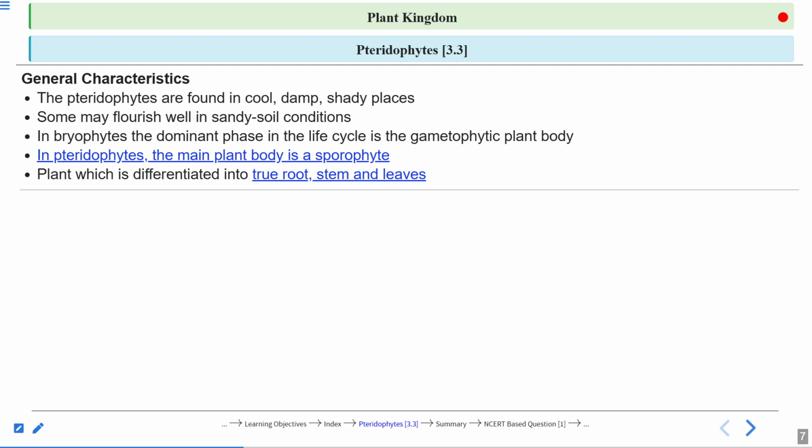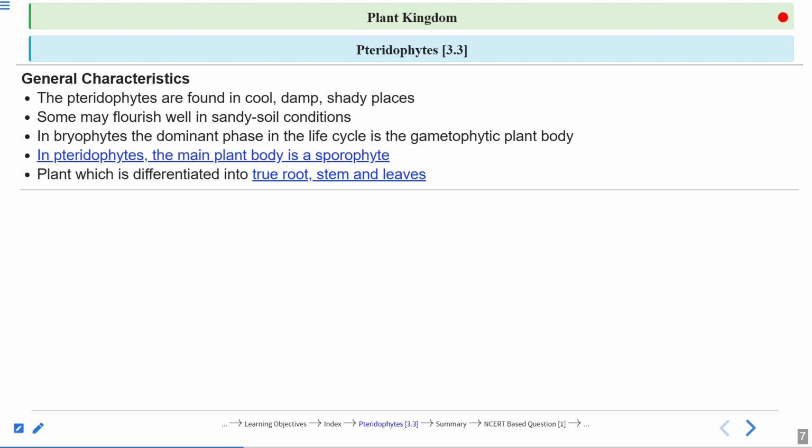Yes, though they grow in cool, damp and shady places, they are not called amphibians of the plant kingdom, because water is not as important as in the case of bryophytes. In bryophytes, water should always be there in their surroundings, because they absorb water through their general body surface. But what about in the case of pteridophytes? They have well-defined roots that can absorb water from the soil. So water is not very important.